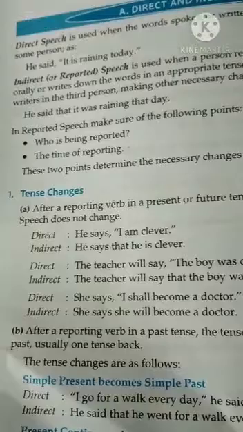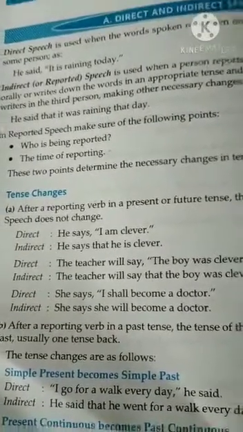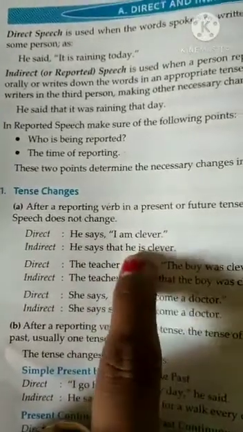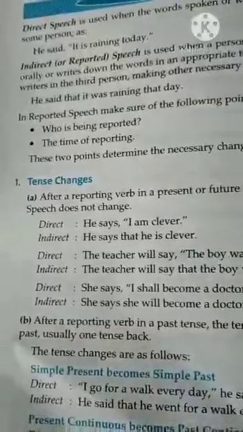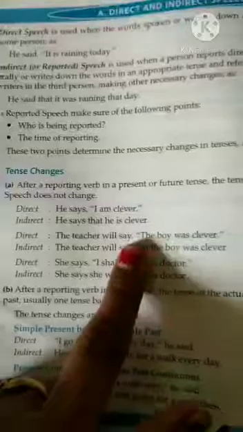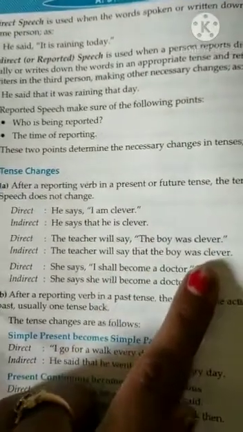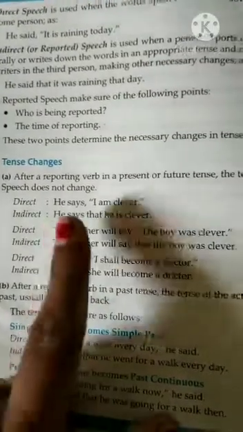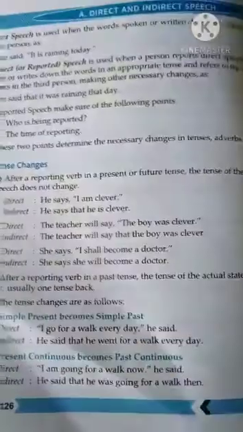In indirect speech, he says that he is clever; I is replaced by he, so we put is. If it comes in the future, the teacher will say, "The boy was clever." The reported speech is not changed: The teacher will say that the boy was clever.